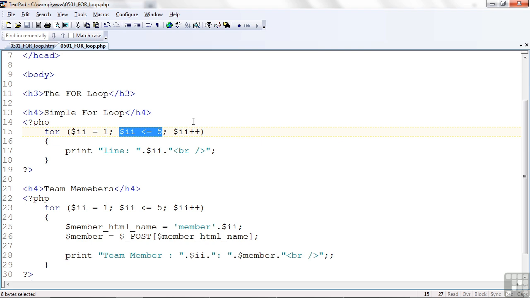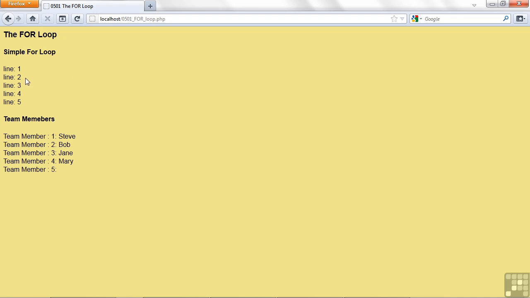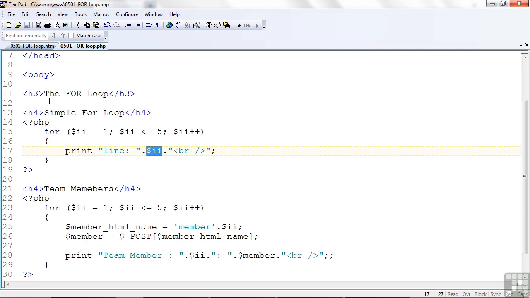Well, the second time in, $II is equal to 2. That's still less than or equal to 5. So it prints the next line, but the next line doesn't look exactly like the other line because we bumped up II. So it's line 2. Go back to the display. Now it's line 2. And it keeps doing this, line 3, line 4, line 5,